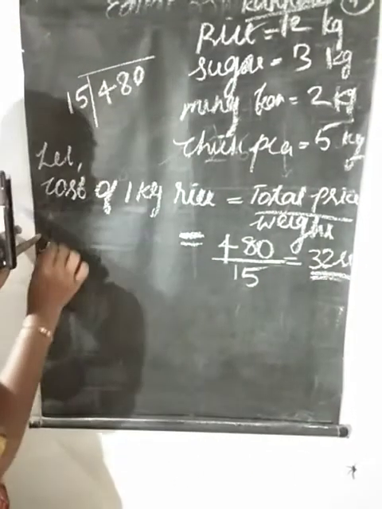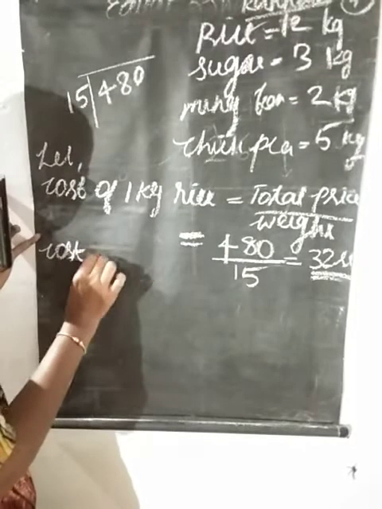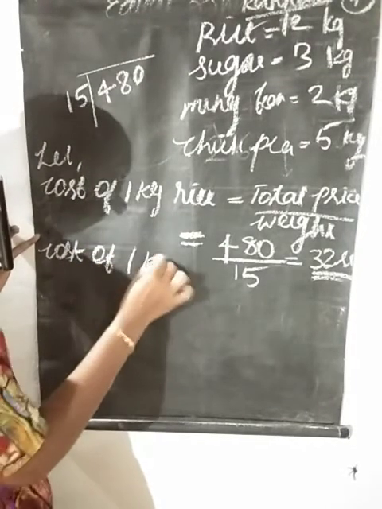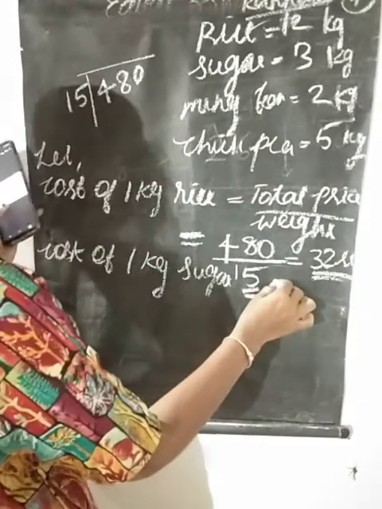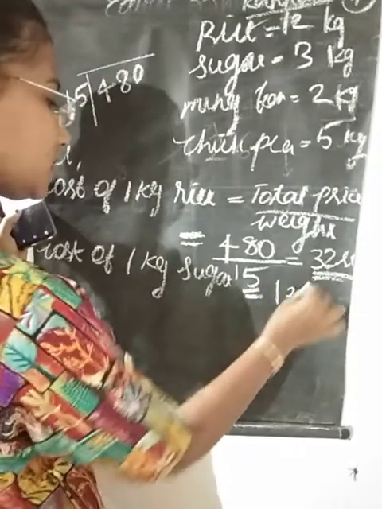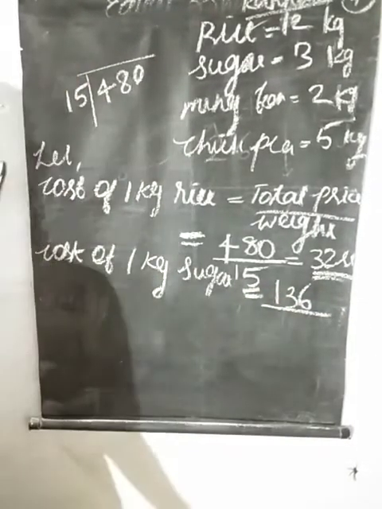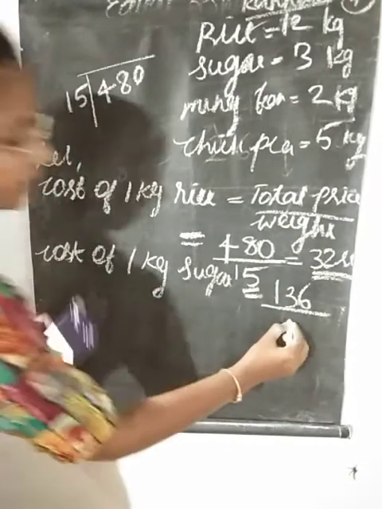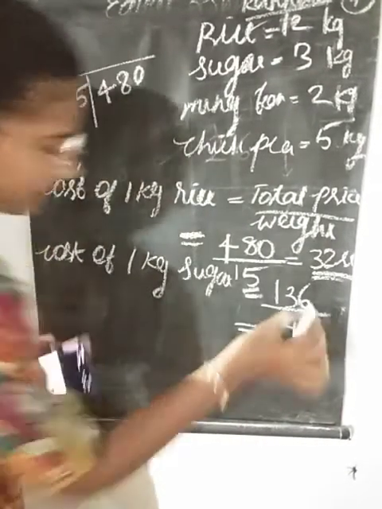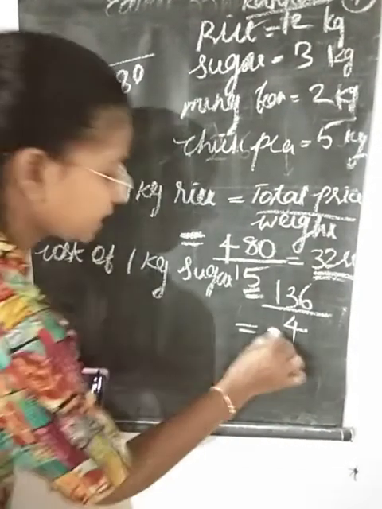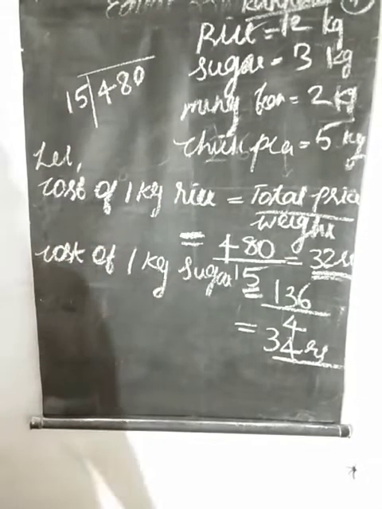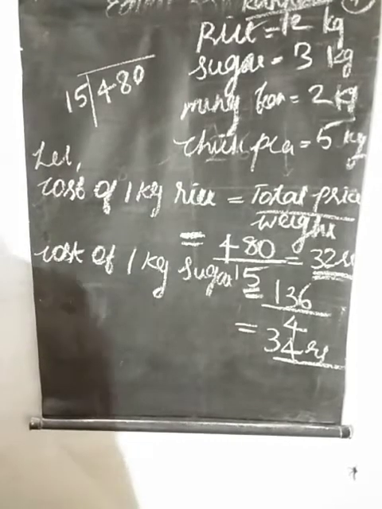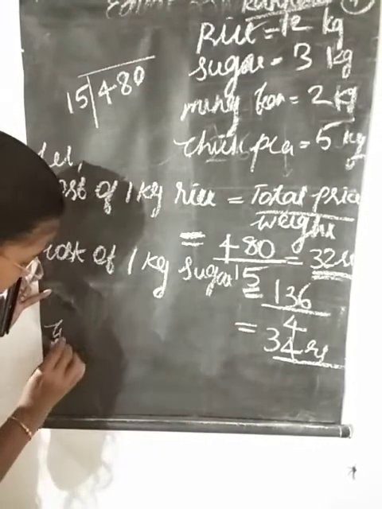Then cost of 1 kilogram of sugar. We can apply the same equation. He got 136 rupees for 4 kilograms. So 136 divided by 4 gives 34 rupees. Then cost of 1 kilogram of mung bean.